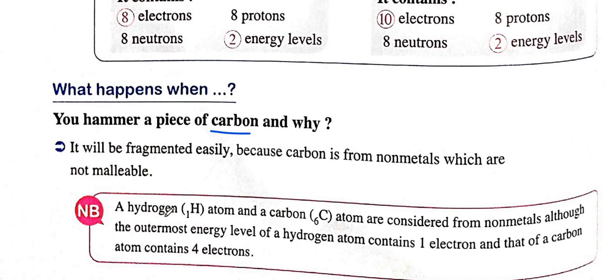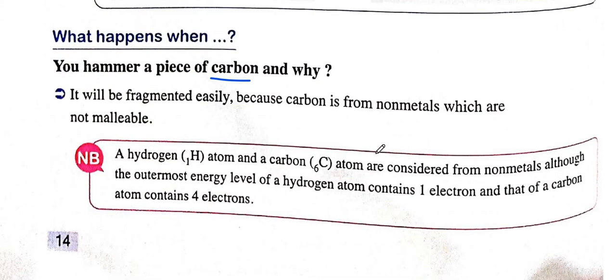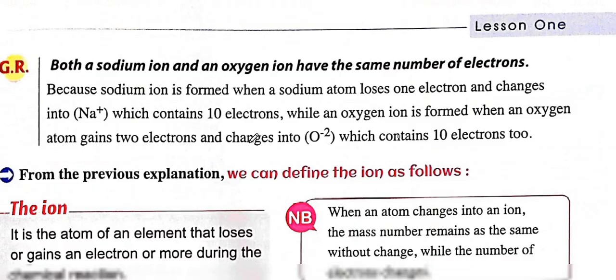So a hydrogen atom and a carbon atom are considered nonmetals. Their energy level contains 1 electron for the hydrogen, and the carbon has 4 electrons. Even for the hydrogen, we have only one, and we said that metals have less than 4, right? Here it has 4, and here it has 1, but I consider them non-metals. So the carbon and hydrogen are non-metals.